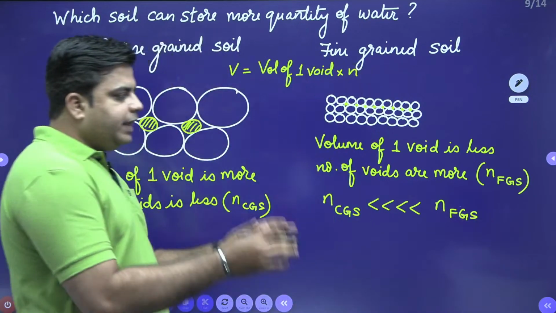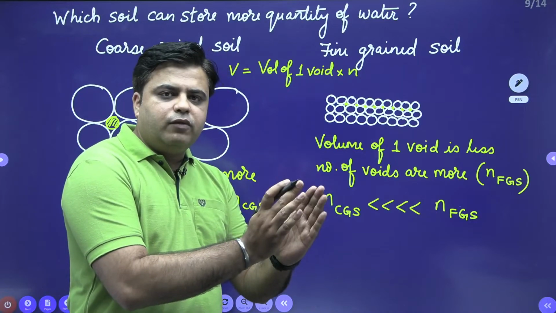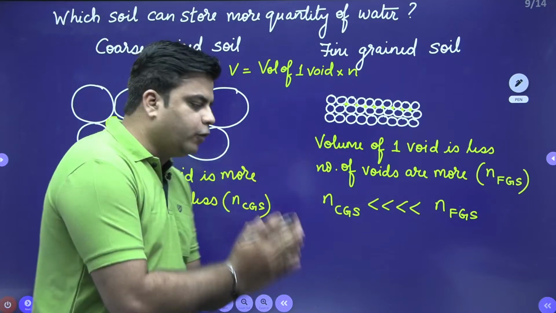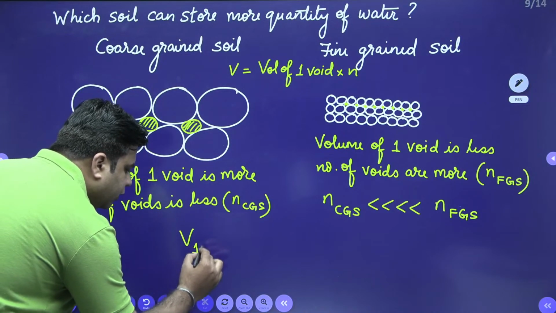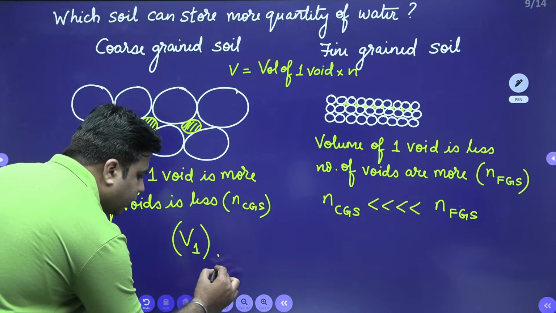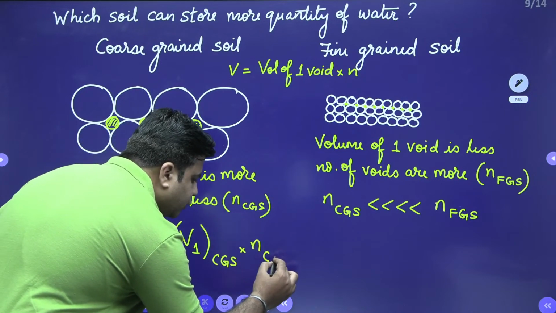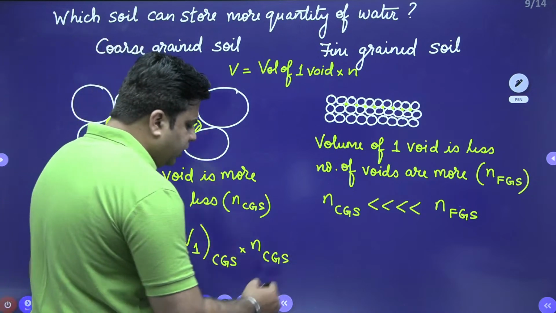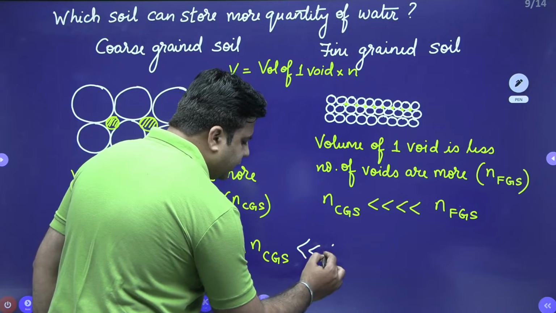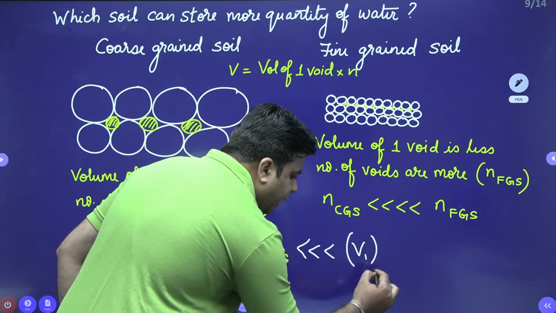So when you take this as a single parameter, volume of one void multiplied by the number of voids, the factor for coarse grained soil, volume of one void times number of voids, comes out to be very, very less than that for fine grained soil.